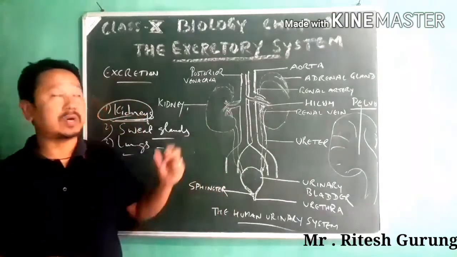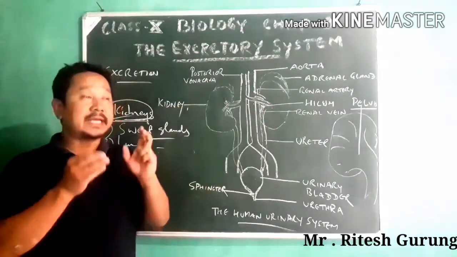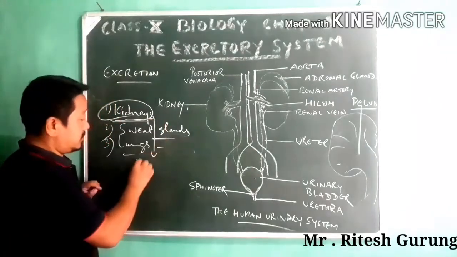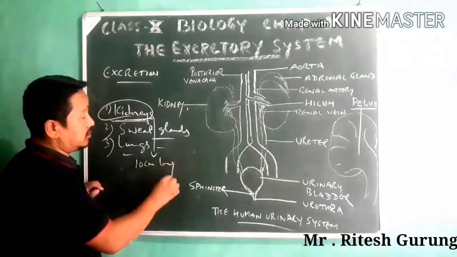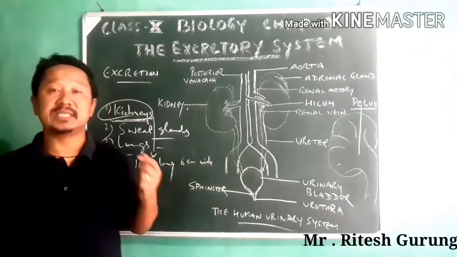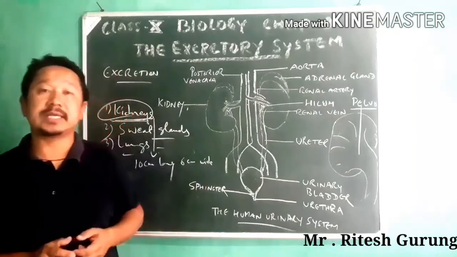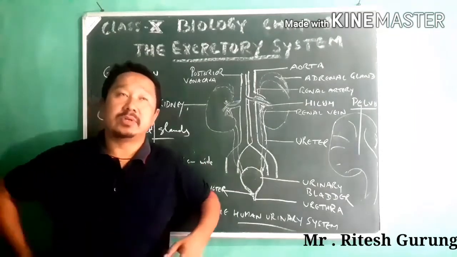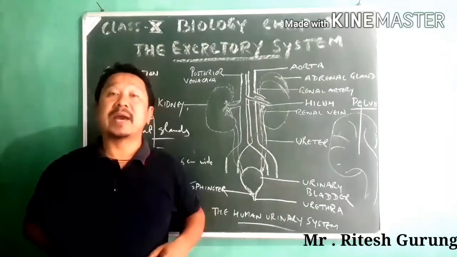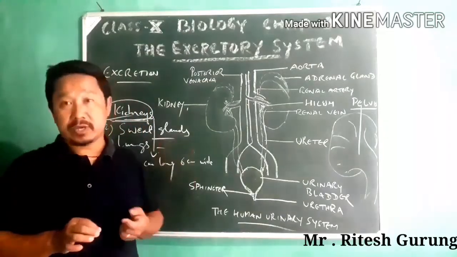Kidneys, as you know, are bean shaped. See here, they are bean shaped, 10 centimeter long and 6 centimeter wide, located on either side of the backbone. Here is the backbone, what we also call the spinal cord. On either side of this backbone they are located.